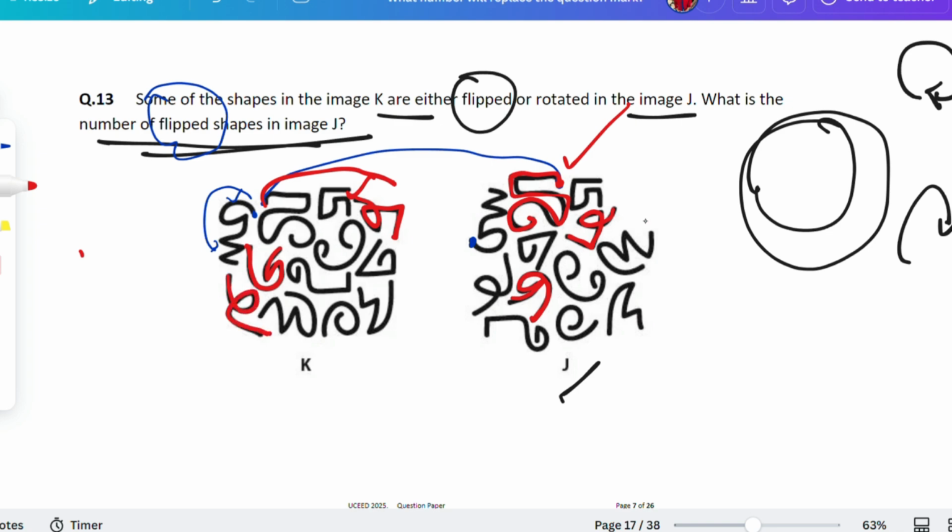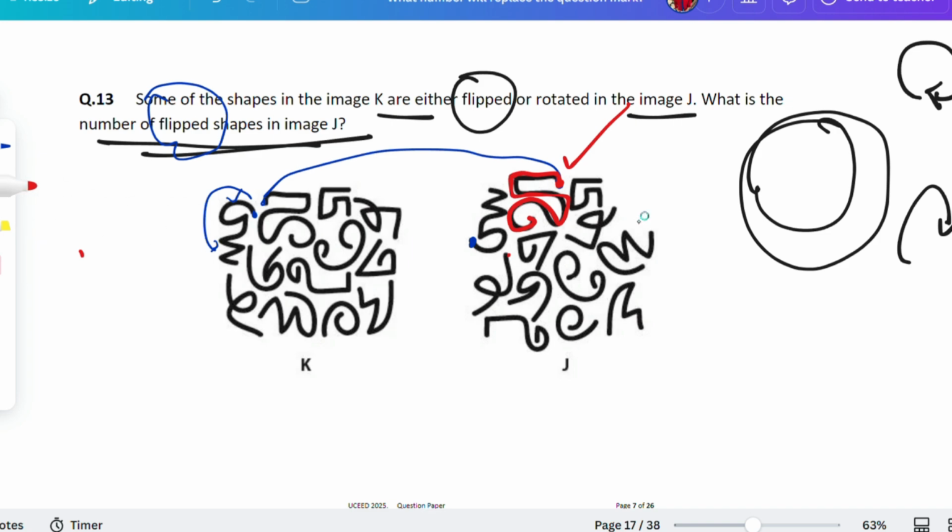This one, guys, see, this part is coming down and it's going like this. See, this one is not flipped. The W here is also not flipped. If you put it like this, it would be like this. For the one I am drawing right now, I have to remove some things first. Now see here.